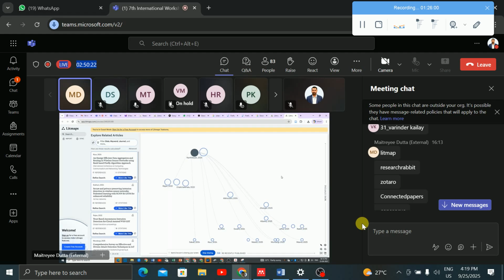And in LitMap, for example, this is a paper, and it shows that 17 references have come from this paper. It also gives its DOI number.